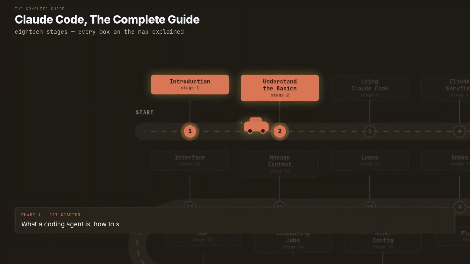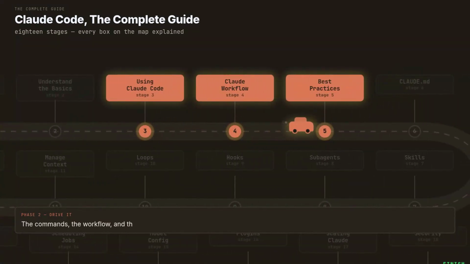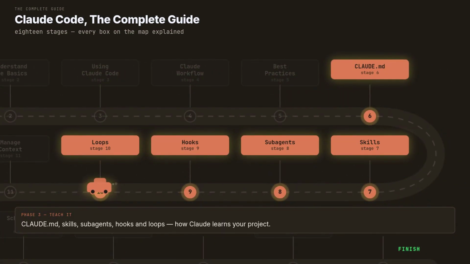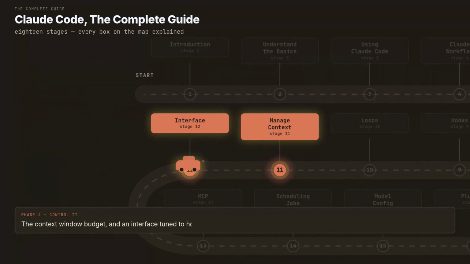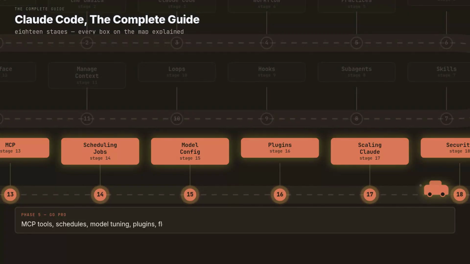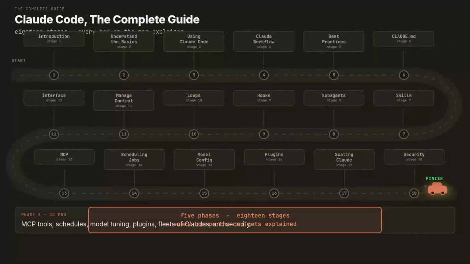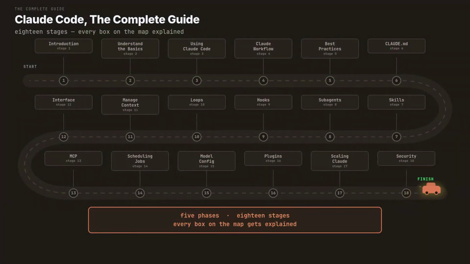Phase 1 gets you started. What a coding agent actually is, how to set Claude up, and the core vocabulary. Phase 2 teaches you to drive it. The commands, the workflow, and the habits that make it work. Phase 3 teaches Claude about your world. Project memory, skills, subagents, hooks, and loops. Phase 4 is control. The context window budget, and an interface shaped to your work. Phase 5 goes pro: outside tools, schedules, model tuning, plugins, scaling, and security. 5 phases, 18 stages. And this time, every single box gets its own explanation.